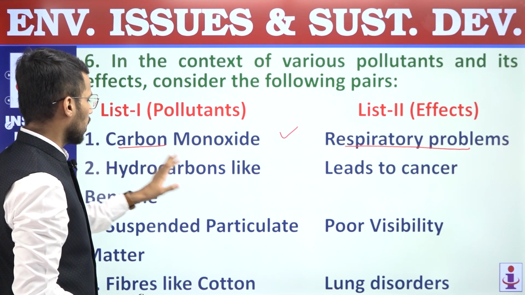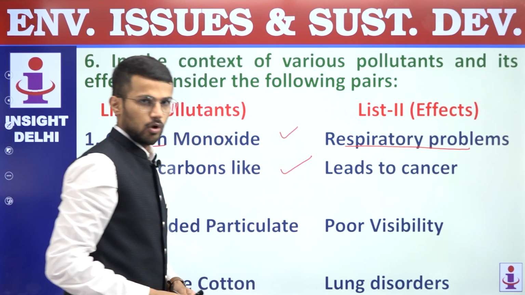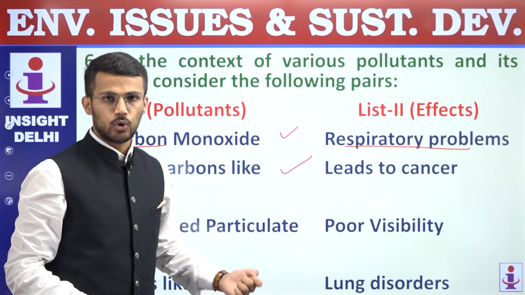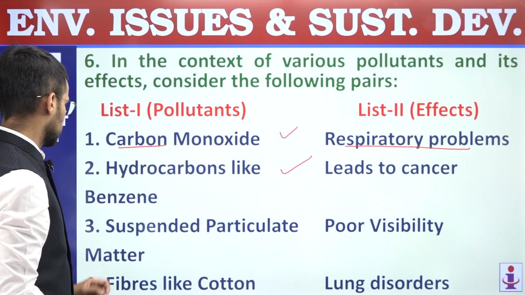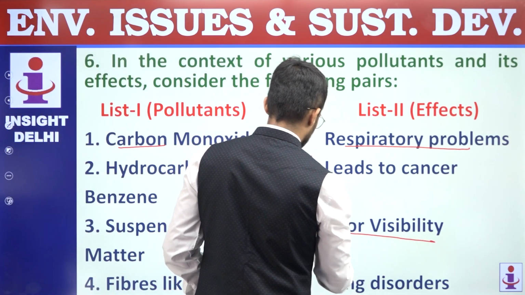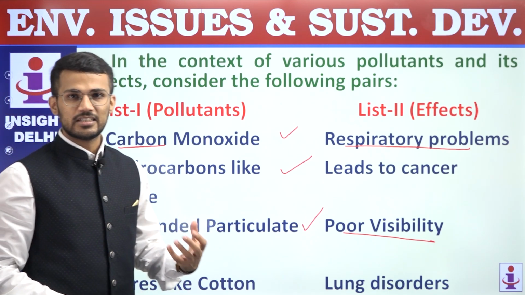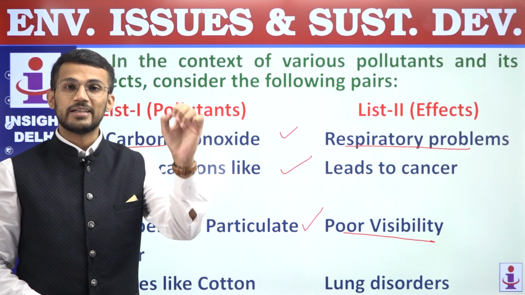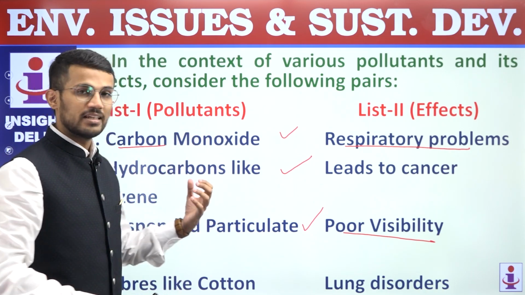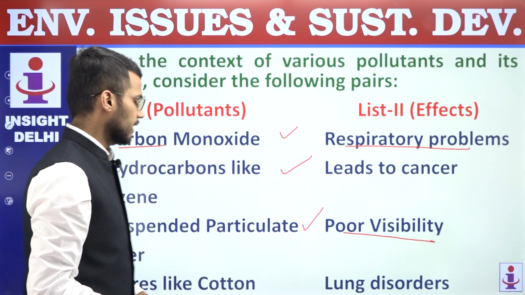Second, hydrocarbons like benzene lead to cancer, or hydrocarbons like benzene are carcinogenic, and that's why this pair is also a correct pair. Third, suspended particulate matter leading to poor visibility, right? As the size of suspended particulate matter is very small, they remain suspended in air, and because of their presence in air, poor visibility is the effect, and that's why the third pair is also a correct pair.